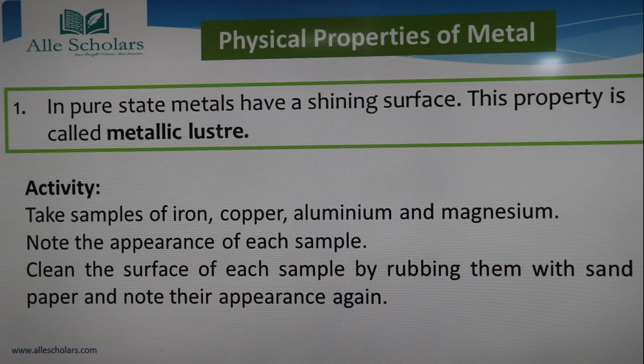After that we are going to clean the surface of each sample by rubbing them with sandpaper, and we will note their appearance again. They become more shiny after rubbing with sandpaper. So this shows that iron, copper, aluminum and magnesium are metals and they have the metallic luster property.